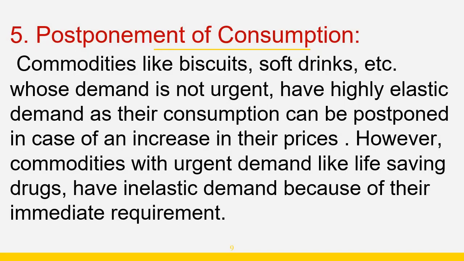Next factor is postponement of consumption. What does this mean? This means that demand will be elastic for goods, the consumption of which can be postponed. Commodities like biscuits, soft drinks, etc., whose demand is not urgent, have highly elastic demand, as their consumption can be postponed in case of any increase in their prices. We can avoid their consumption. If today the prices are high, then we can purchase them later on. However, commodities with urgent demand like life-saving drugs have inelastic demand because of their immediate requirement.